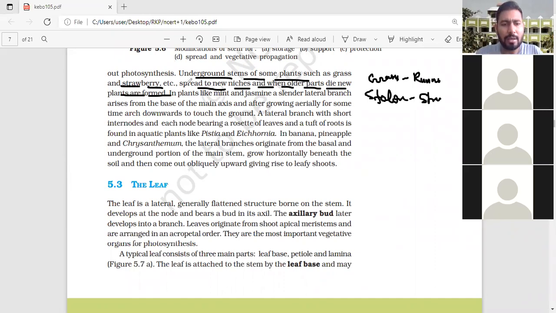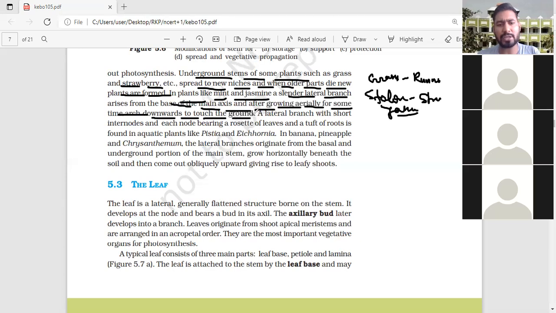Another, in plants like chrysanthemum and mint, that is the sucker. Mint and jasmine. Jasmine also will be the stolon. In chrysanthemum, mint and jasmine, a slender lateral branch arises from the base of the main axis, and after growing aerially for some time, arches downwards to touch the ground.